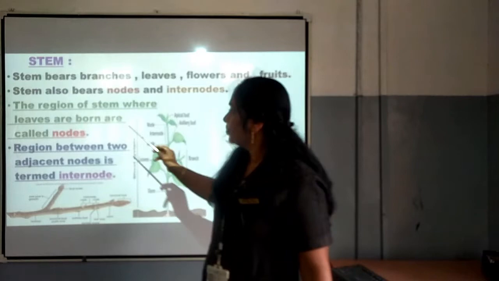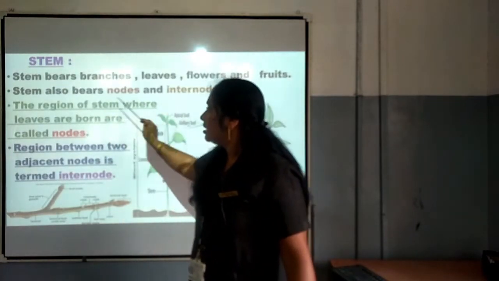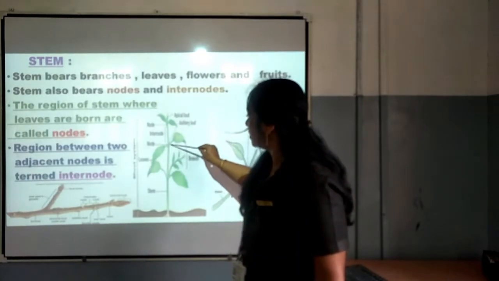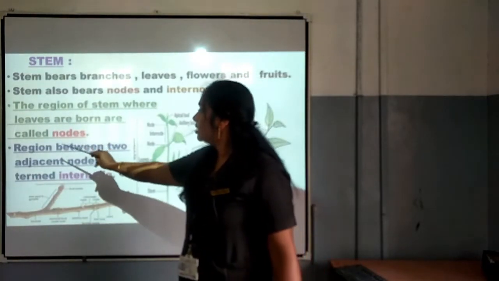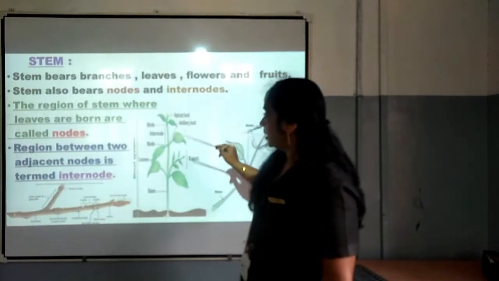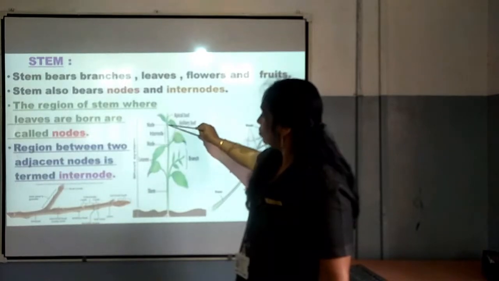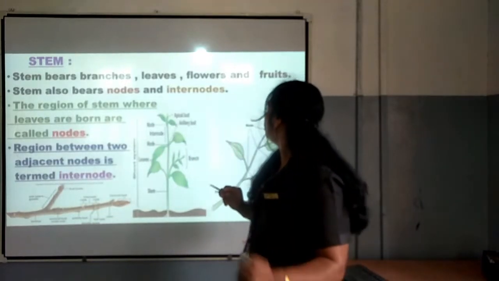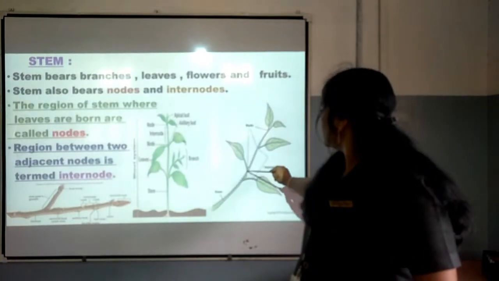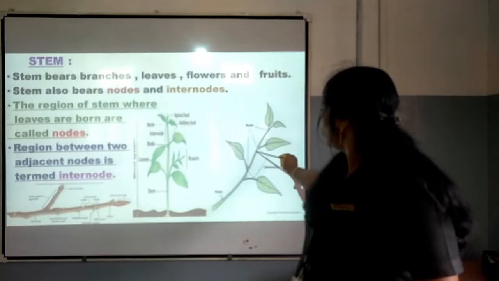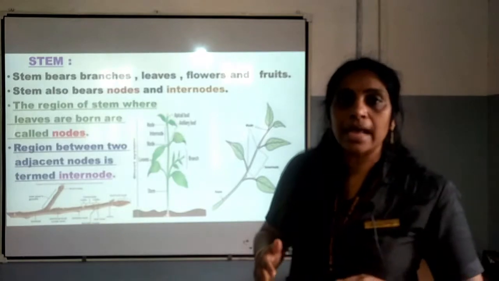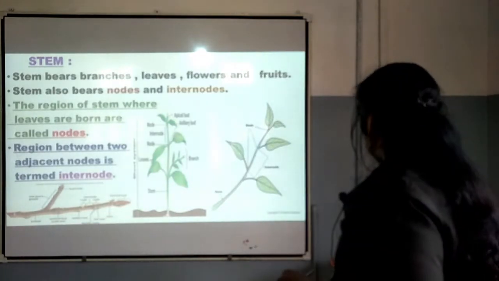So what are nodes? The region of stem where leaves are borne are called nodes. So these are nodes. Here we can see the leaves are arising, and the region between two adjacent nodes is termed as internodes, isn't it? You can see here again, this is a stem, this is one leaf, this is another leaf, and between two leaves you can see internode. I think you would have understood about nodes and internodes related to stem.